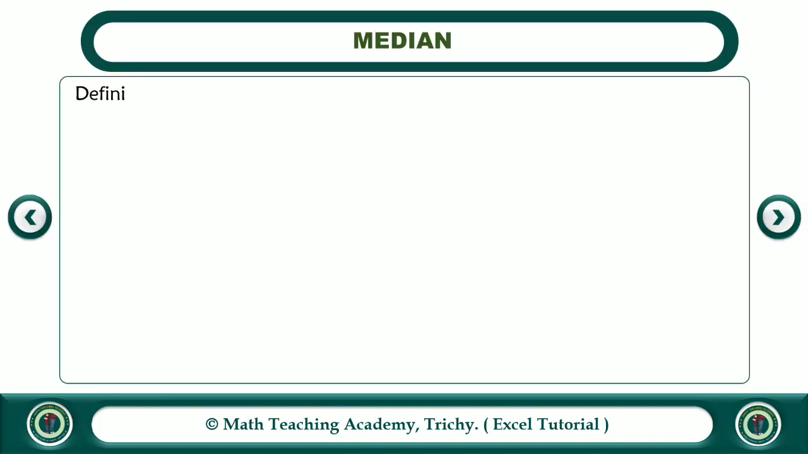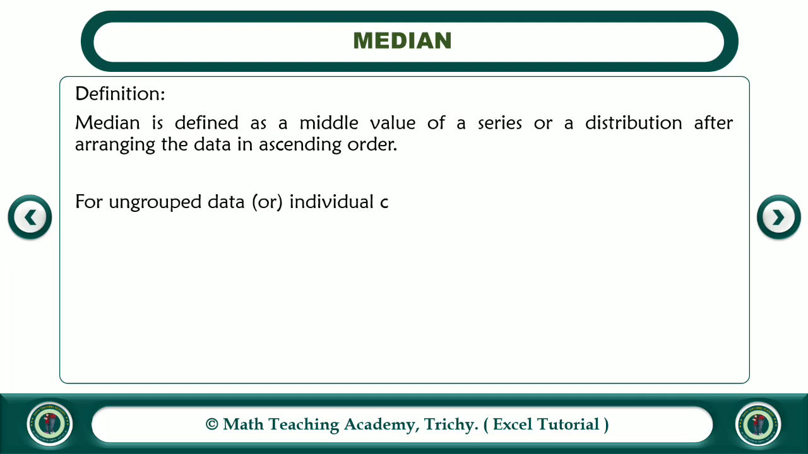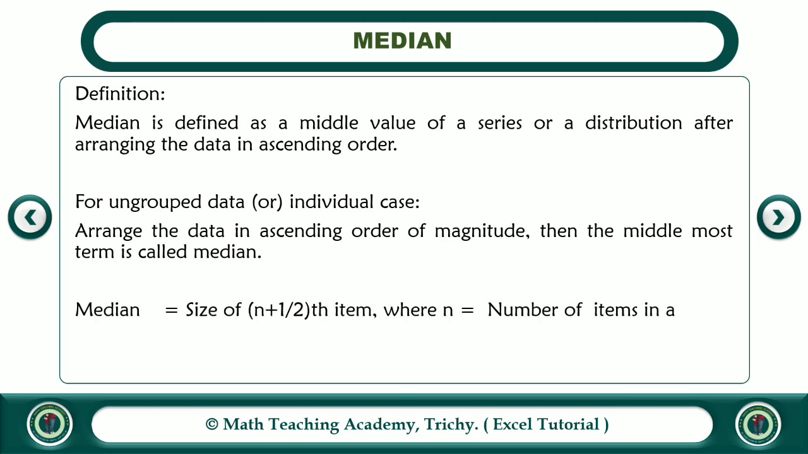Then median. What is median? Median is defined as the middlemost value of a series or a distribution after arranging the data in ascending order. For ungrouped data or individual case, to find the median, what you have to do is arrange the data in ascending order of magnitude, then the middlemost term is called the median. Median is equal to size of (n plus 1) by 2th item, where n is equal to the number of observations in a series.